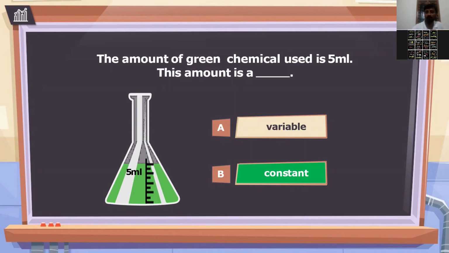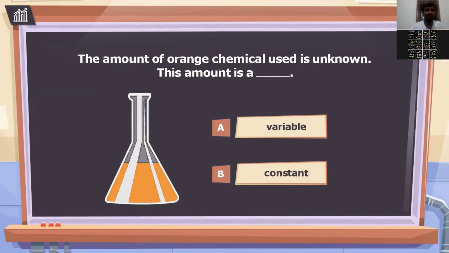Correct. Very good. Now, can you answer this? The amount of orange chemical used is unknown. Unknown means you don't know how much. So this amount will be what? A variable. Variable. Very good.